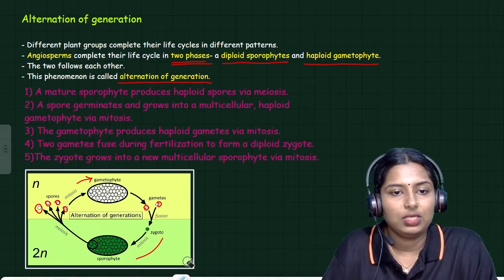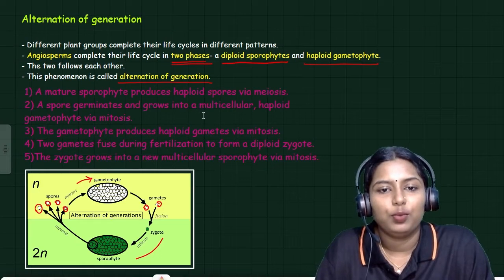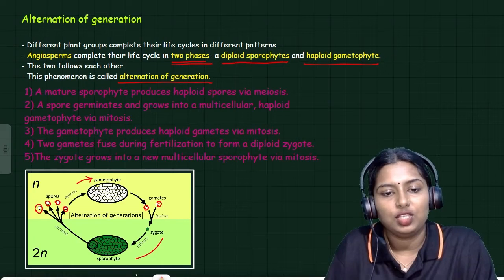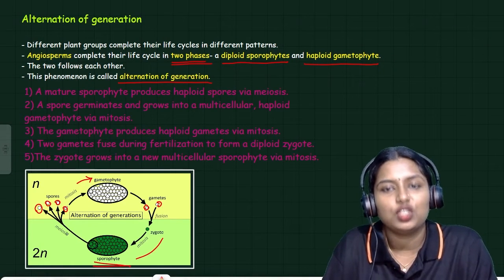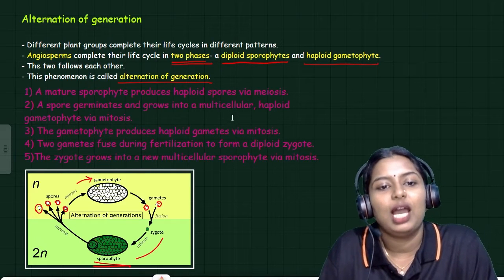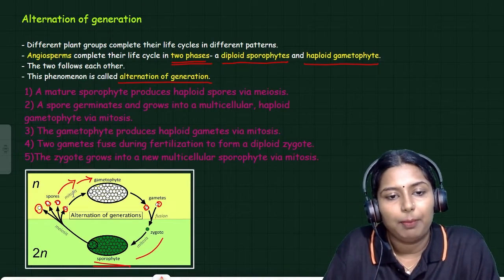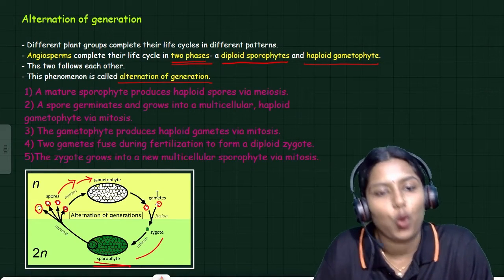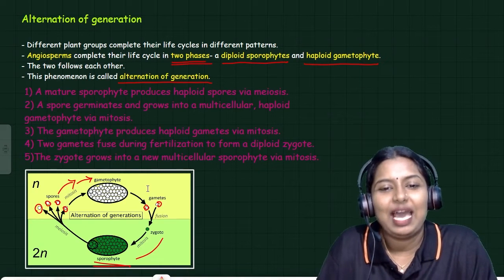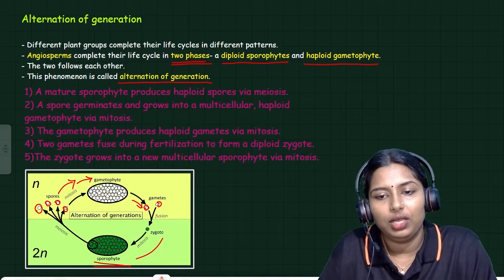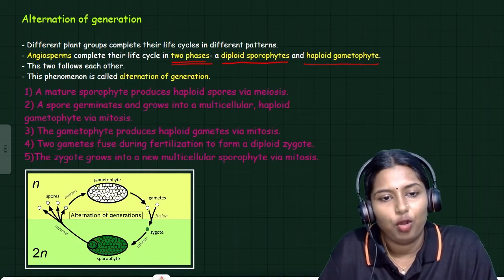So I will explain the process with the steps. The first one, a mature sporophyte produces haploid spores via meiosis. This sporophyte in this picture will produce spores through meiosis. A spore germinates and grows into a multicellular haploid gametophyte. The gametophyte produces haploid gametes. These are the haploid gametes.